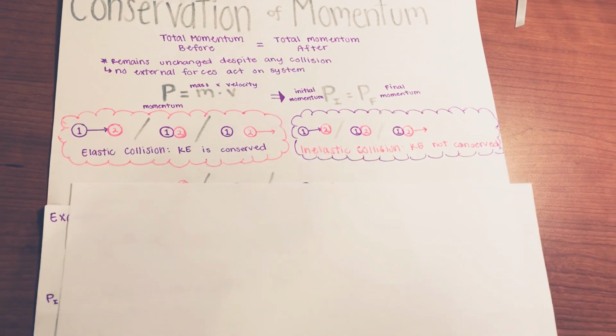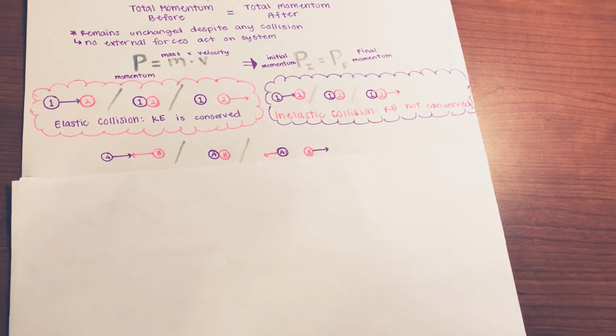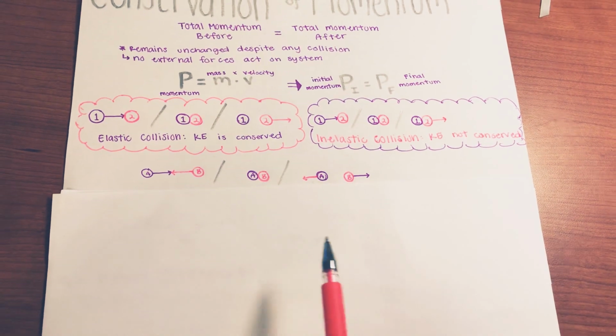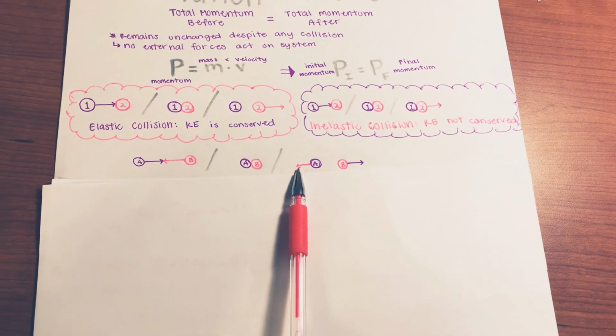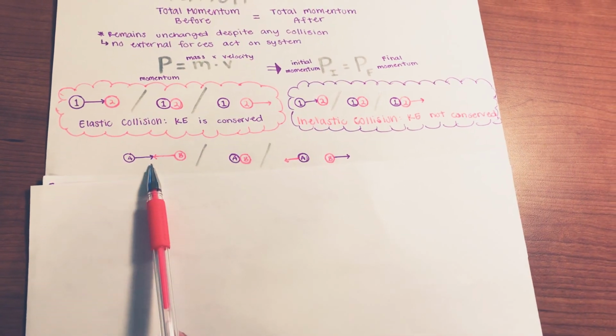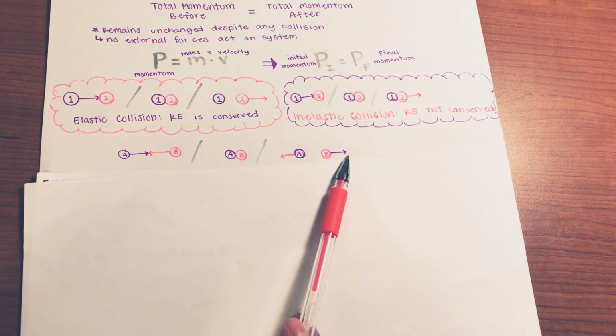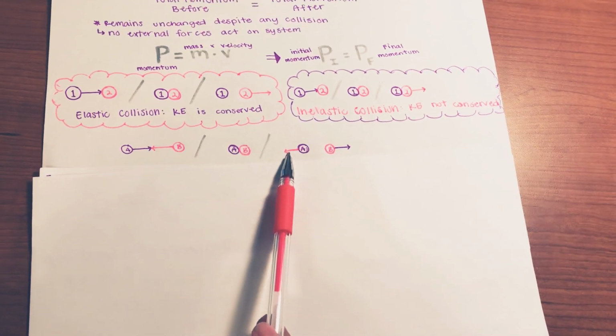One more example is that whenever you have two balls coming at each other from different angles, from different directions, when they collide, they will bounce off each other and go in opposite directions. The momentum that ball A started with carries on through ball B, and the momentum that ball B started with carries on through ball A.